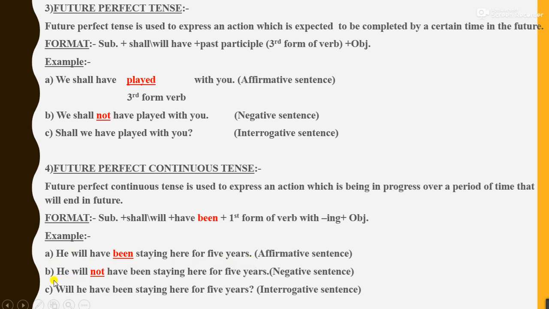Number B, for negative sentence, example is he will not have been staying here for 5 years. See students, not, or the negative word, comes soon after the auxiliary verb. For an interrogative sentence, example is will he have been staying here for 5 years? As you know that in interrogative sentence we place the auxiliary verb in the beginning and at the end we put the question mark. So this is the example for an interrogative sentence.